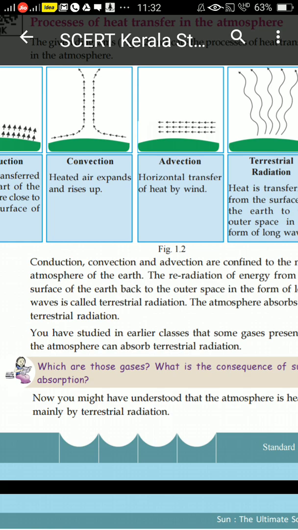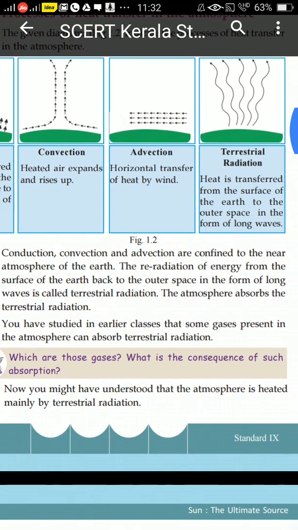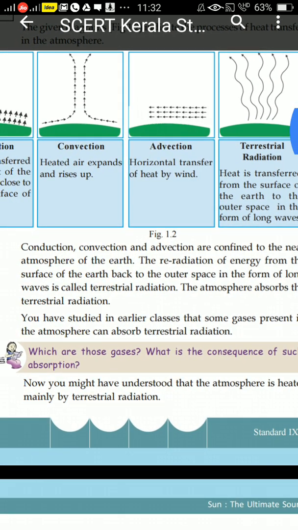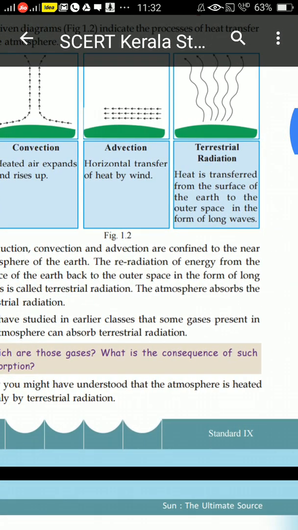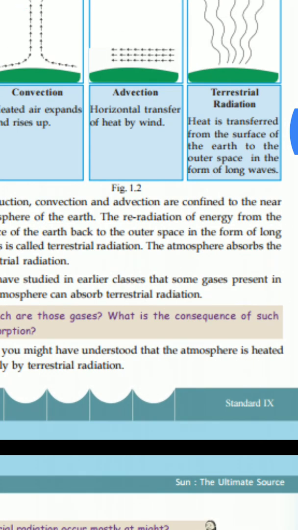The atmosphere absorbs the terrestrial radiation. The energy that comes downwards slowly transfers to the atmosphere, and at last it is spread to outer space in the form of long waves. That is known as terrestrial radiation.